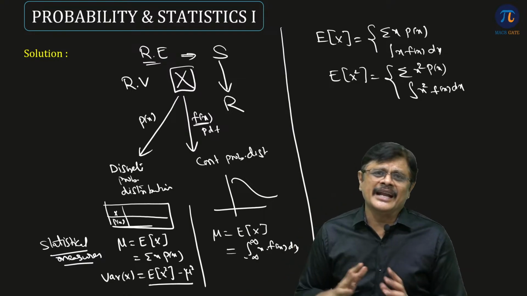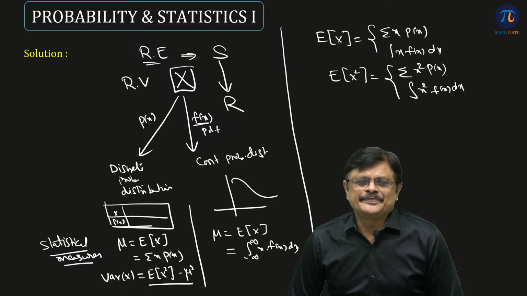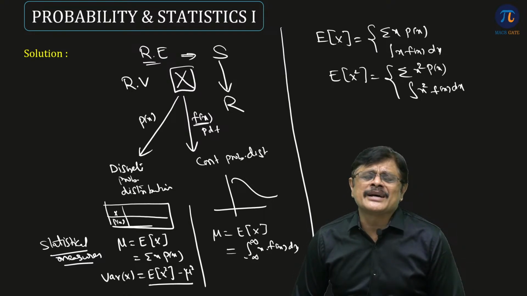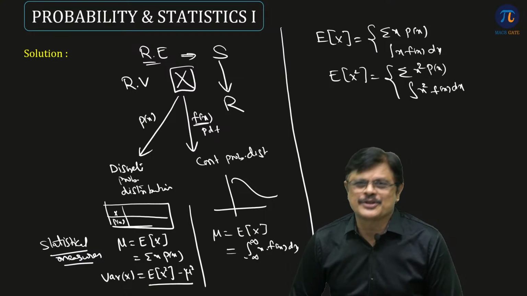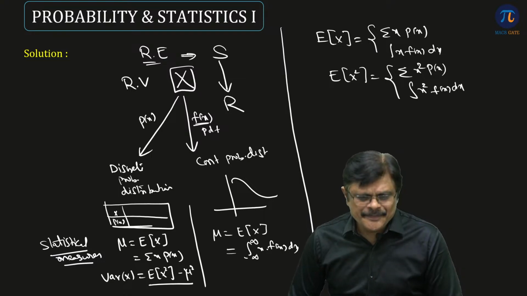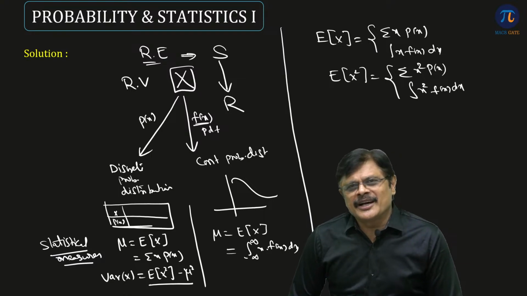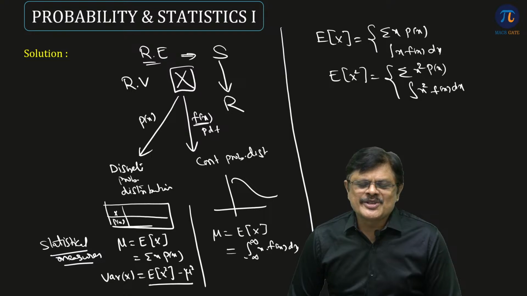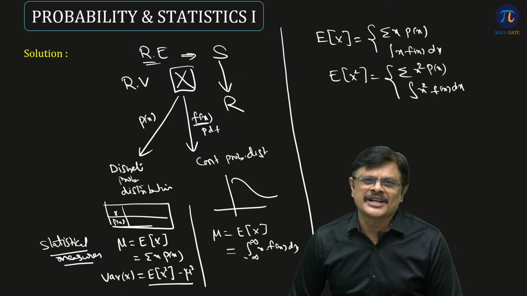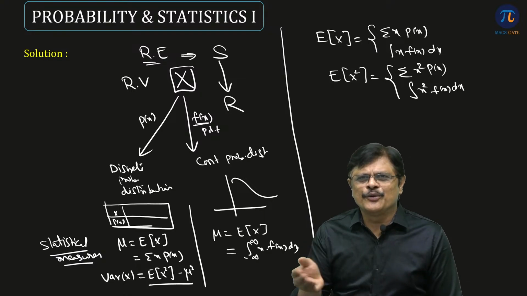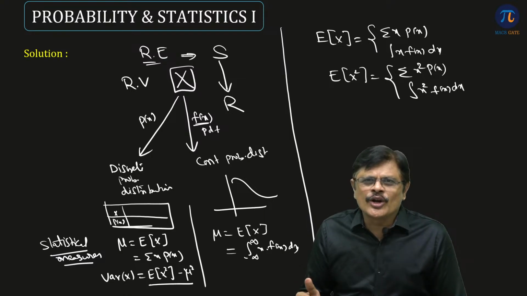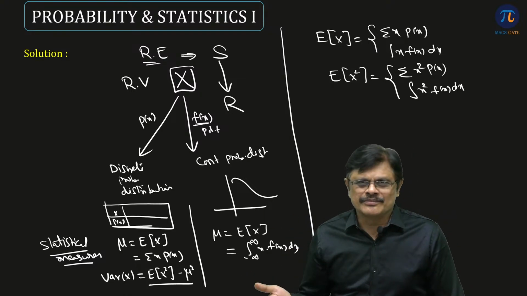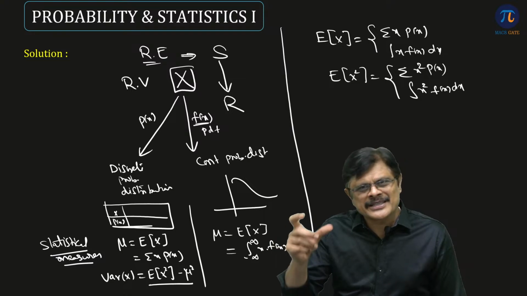In this probability and statistics part, now we need to talk about some important discrete probability distributions and some important continuous probability distributions. I'll stop here. Maybe next time I will come up with the binomial and Poisson distributions, which are discrete probability distributions. For continuous probability distributions, we have uniform, exponential, and normal distributions. I'll be doing these topics now and then, because with this knowledge we can move on to probability and statistics two. Whenever I take those topics, I'll announce it.